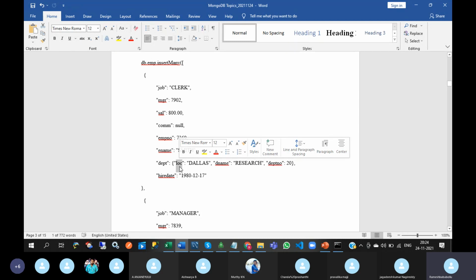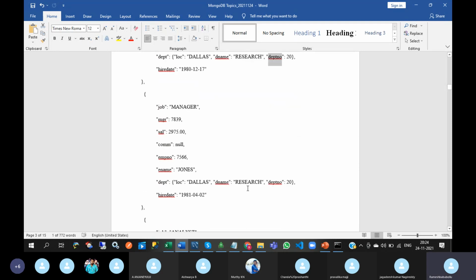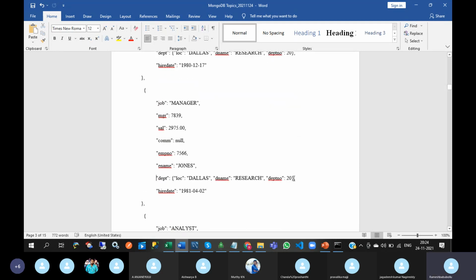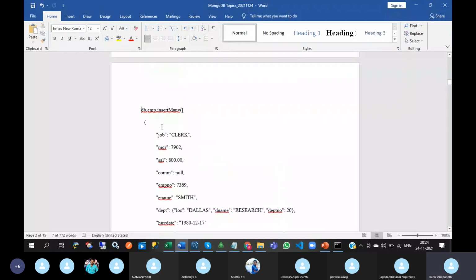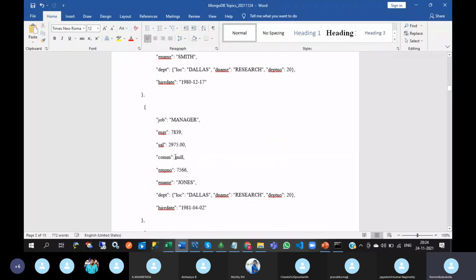In that object, you can have location, department name, department number. So for every employee, one object will be there, so there is no need to have another table. So I am going to execute this script.